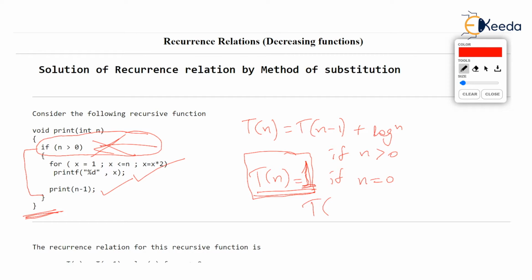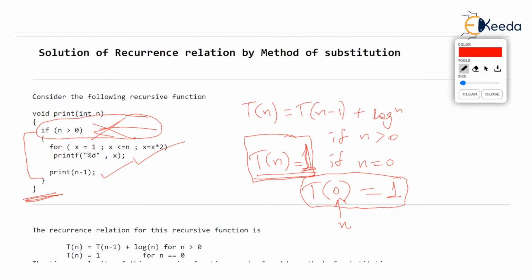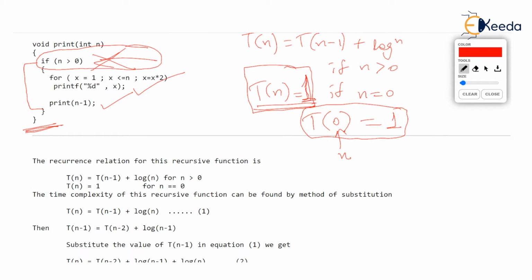By the way, now you know that T(0) is 1, because when this parameter n is 0, the time taken is 1. So I have written that recurrence relation over here. Watch it. The recurrence relation is T(n) is equal to T(n minus 1) plus log n for n greater than 0, and T(n) is 1 for n equal to 0.